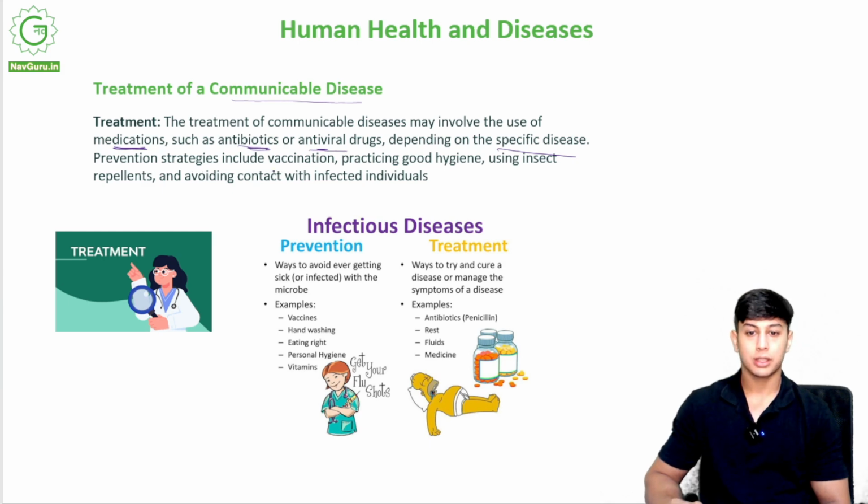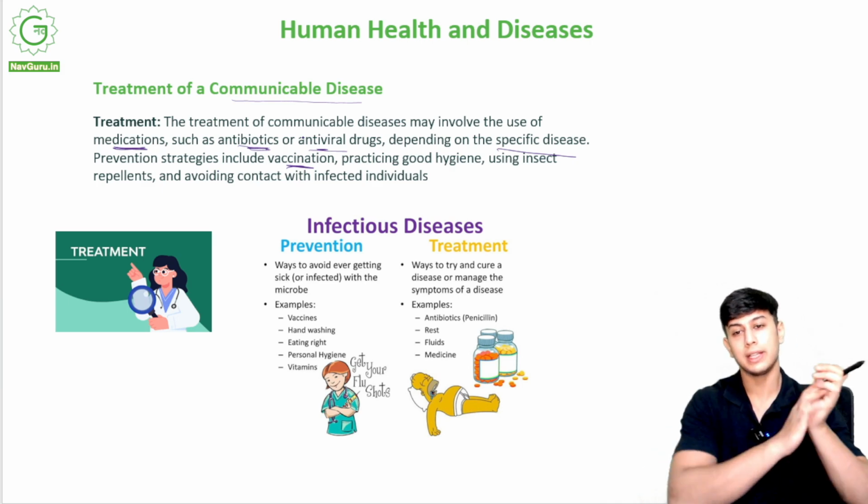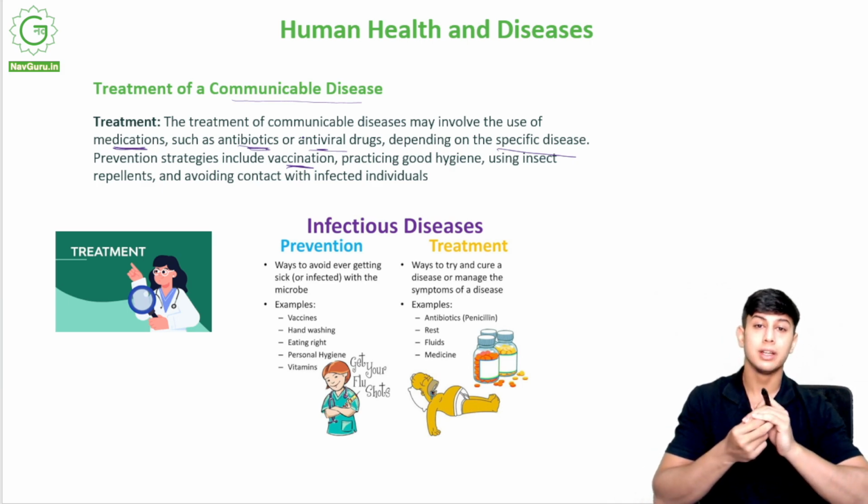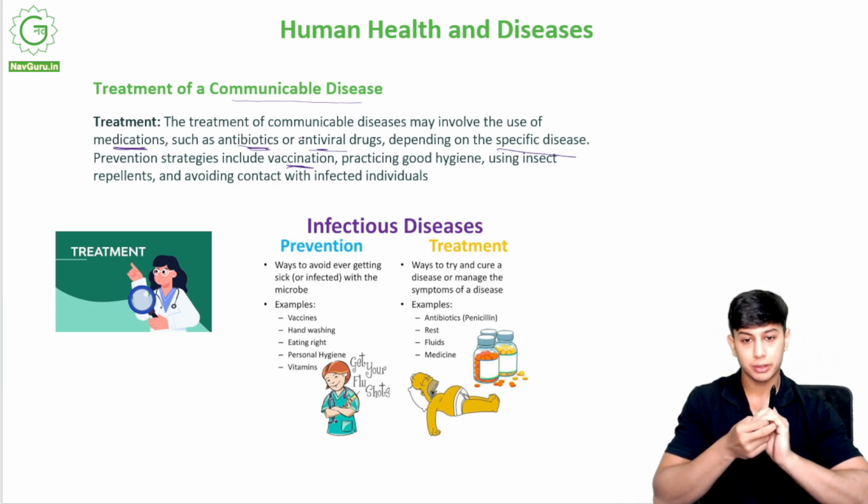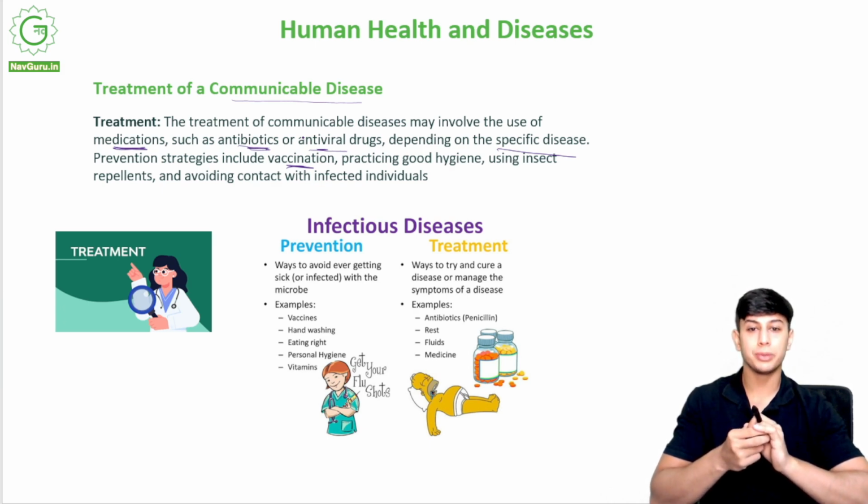Prevention strategies include vaccination. If I am vaccinated against a disease in childhood, there are very few chances that I will develop that disease later in life. Practicing good hygiene: if I keep my body clean and dry, have a good diet, eat clean, drink clean water, then most communicable diseases will not be able to infect me.